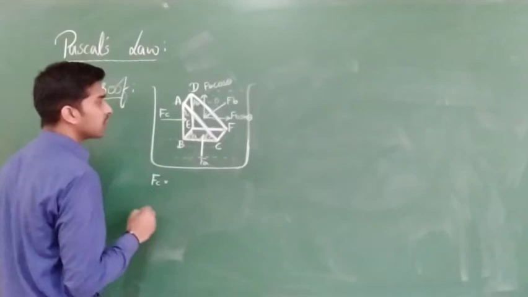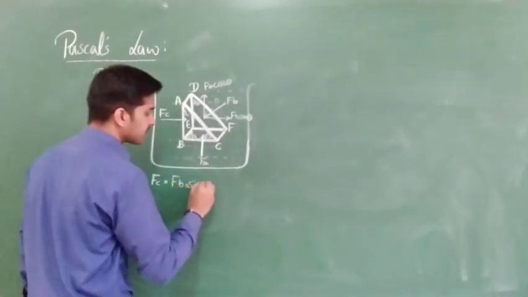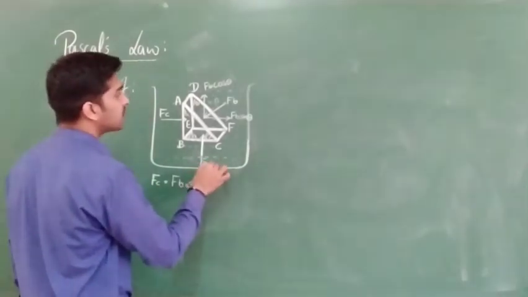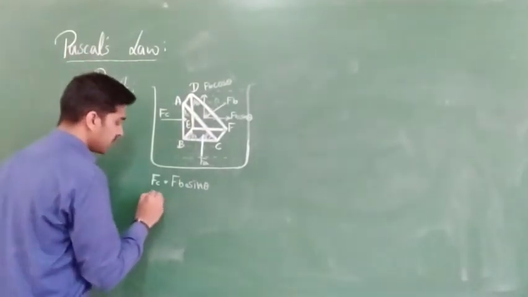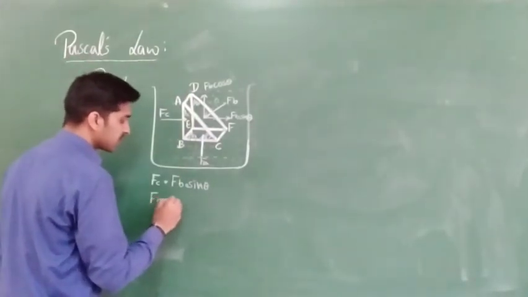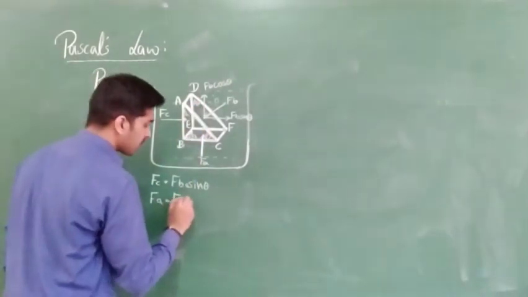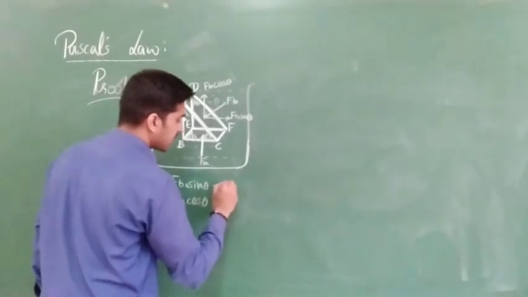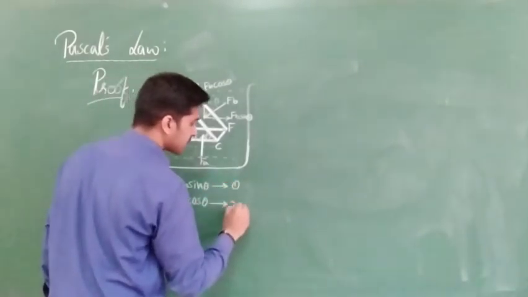FC is equal to what? FB sin theta, clear? And next, FA is equal to FB cos theta, both are in the upward direction. FA is equal to FB cos theta. Shall I call this equation number 1, and I will call this equation number 2.